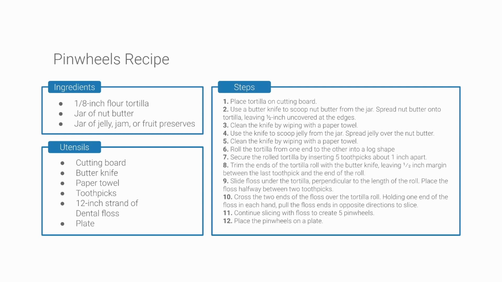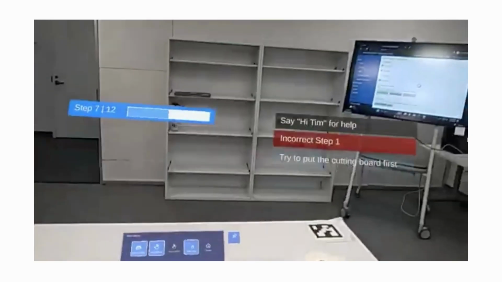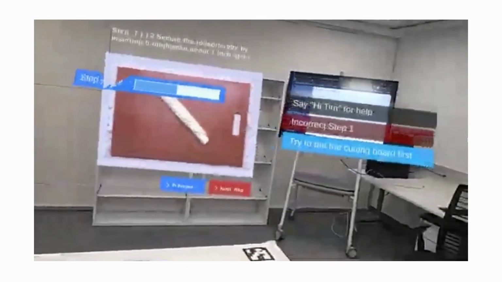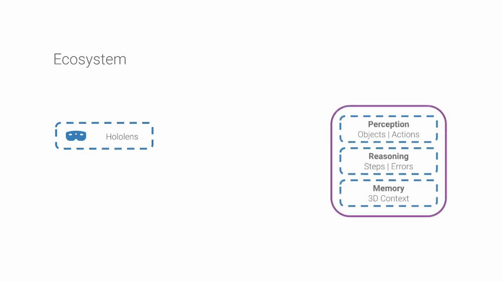Consider a recipe, which requires a performer to use multiple utensils to combine several ingredients and produce a final meal. In order for the AR assistant to guide the performer through the steps of the recipe, multiple components must work simultaneously. These modules use the multimodal data produced by an AR headset to try to understand the performer's environment as well as their actions, and in turn infer the current step of the recipe and identify possible performer errors.